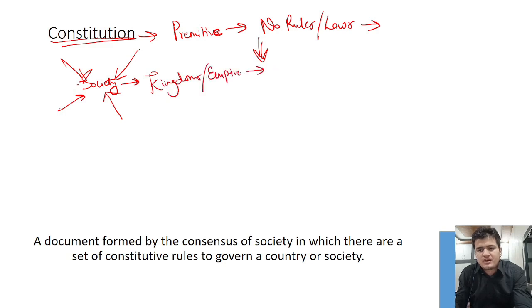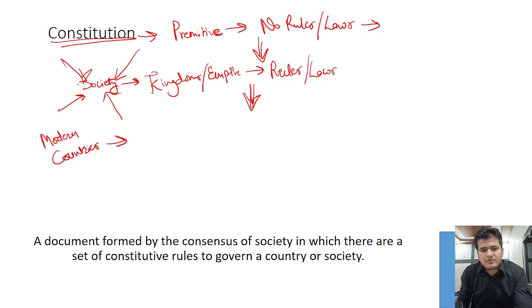To run these kingdoms efficiently, they required rules or laws so that they could govern the territory and the people of that kingdom. And in the last few centuries, we have what are now called modern countries.